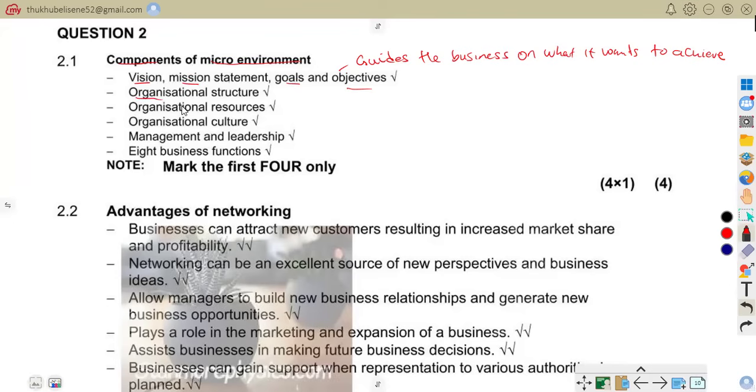Also, another component is organizational structure. Organizational structure shows responsibility and authority.